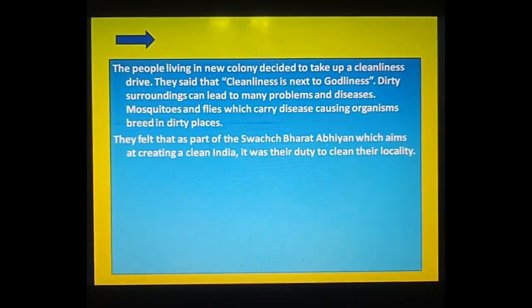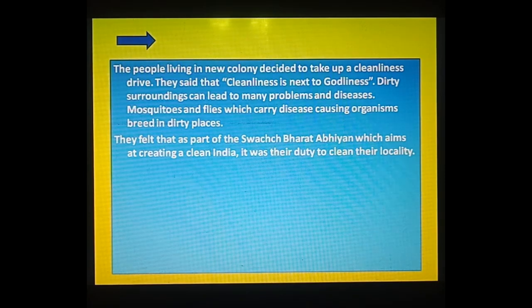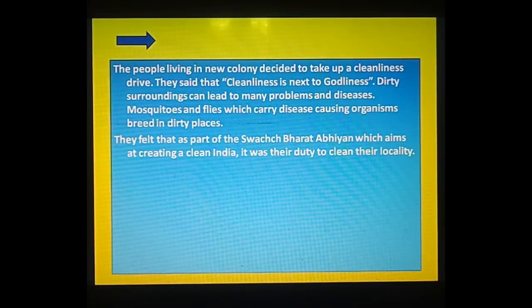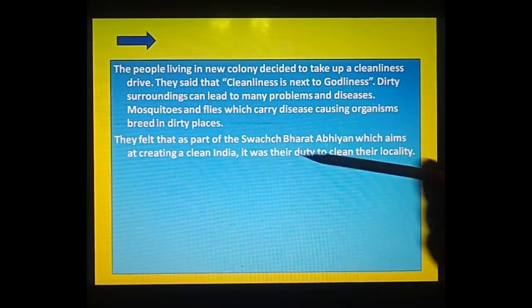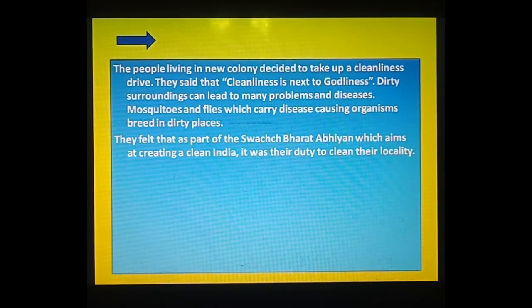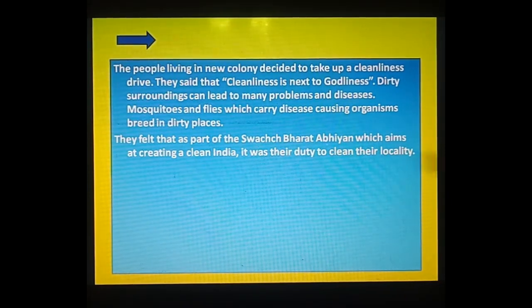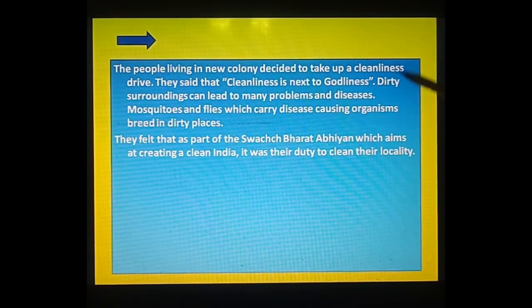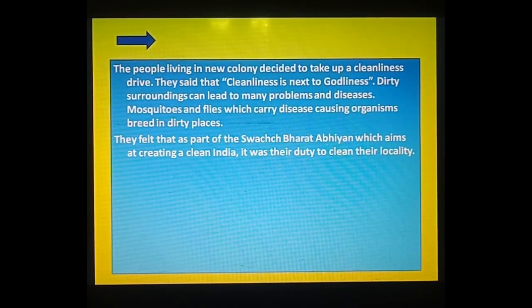After that, they felt that as part of the Swachh Bharat Abhiyan, which aims at creating a clean India, it was their duty to clean their locality. Now as we know, Swachh Bharat Abhiyan, this we have started. So accordingly, it is our duty to clean our locality. That's why we also have started this cleanliness drive to clean our locality.